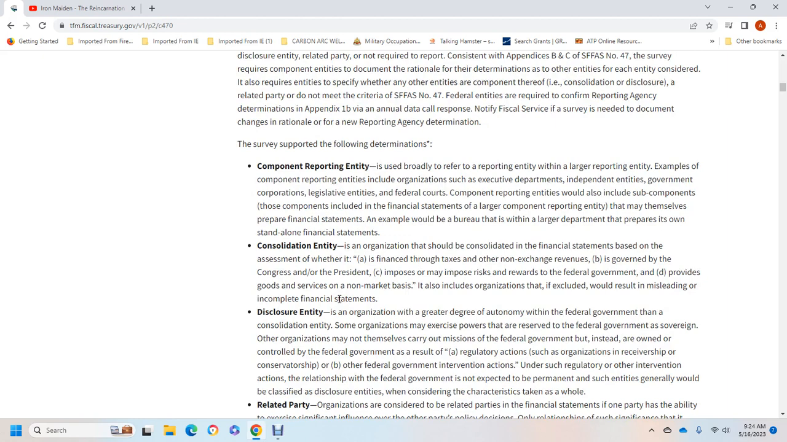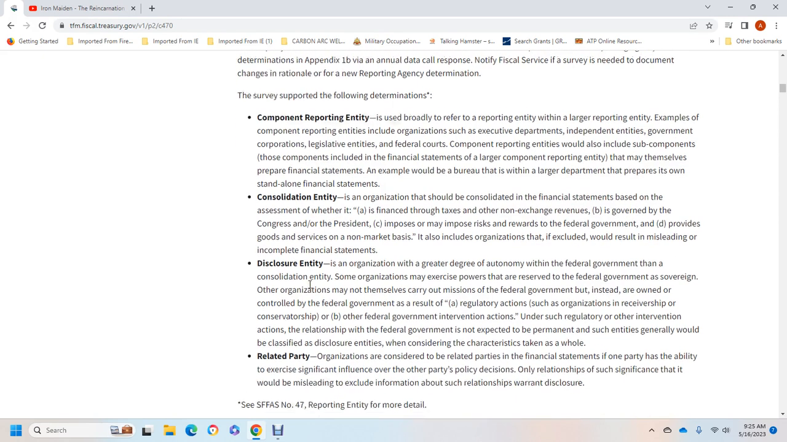The consolidated entity of the organization should be included in the consolidated financial statement based on an assessment of whether it is financed by tax or other non-exchange revenues, and its relationship with the government, with Congress, with the President, and with the risk and reward the federal government provides, goes in favor of the non-market based, that also include the organization, except where it would result in misleading, incomplete financial statements.